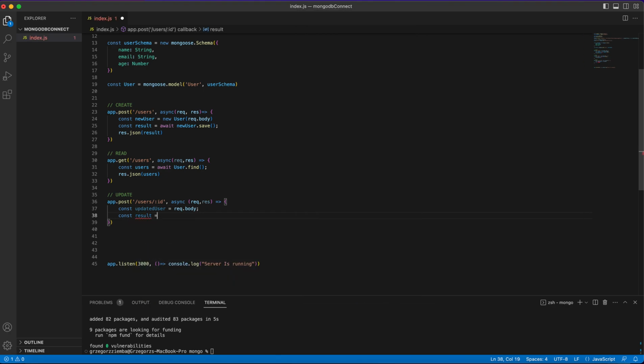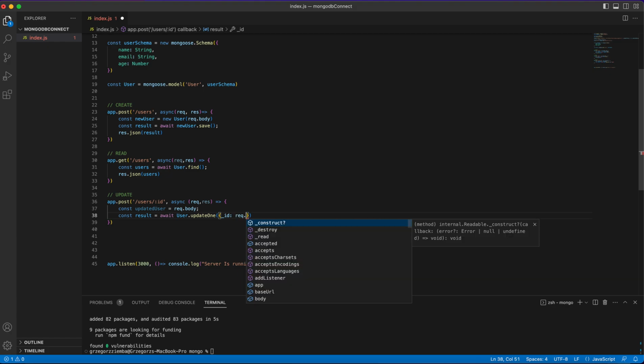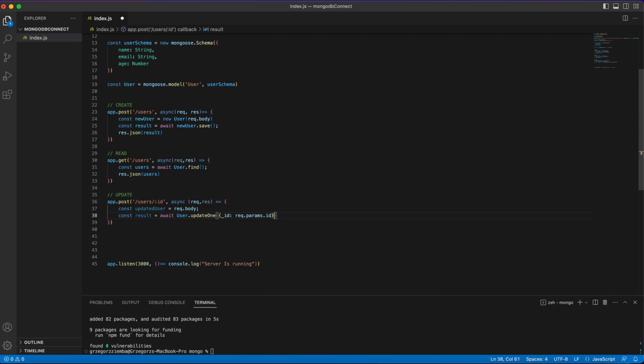Const result equals await User, because we are inside our Mongoose model, our database model, and we'll just use updateOne. And first of all, we need to find the user by using the ID. To do that, we use request.params.id that is built into Express.js, and as another parameter, we need to pass the updated user, the new user that will be updated.